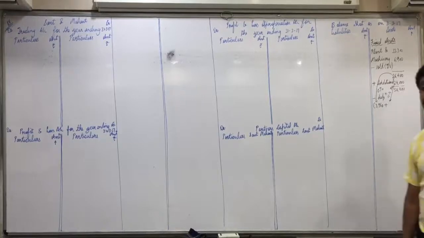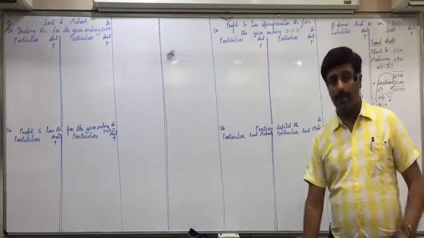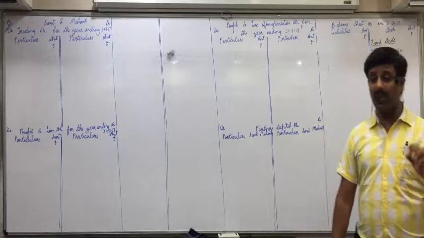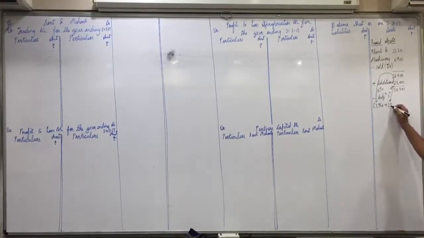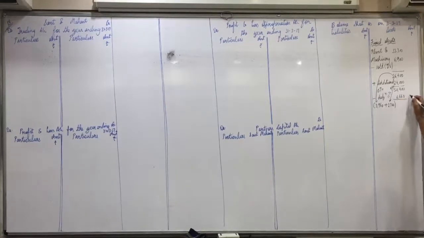Everyone do it: 24,000 into 15% into 9 by 12. So 2,700. Yes. Total 6,660. Any confusion in this? I repeat it once again, the depreciation amount is important.